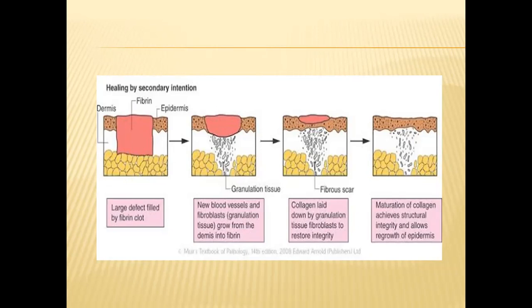So this is actually how healing by secondary intention takes place. Don't be confused with the phases. In all three types of wound healing, if you remember the phases of wound healing, the same process will continue: fibrin clot, then the fibroblasts, then the granulation tissue. This is how it is usually done.